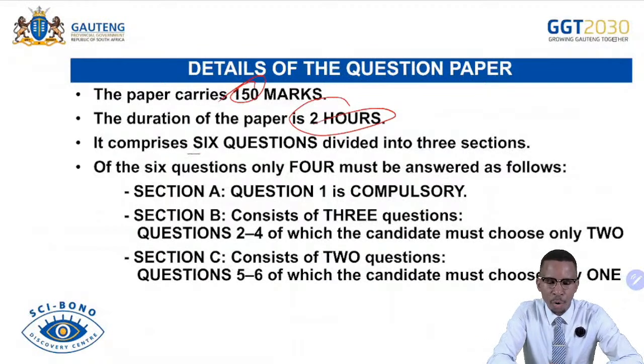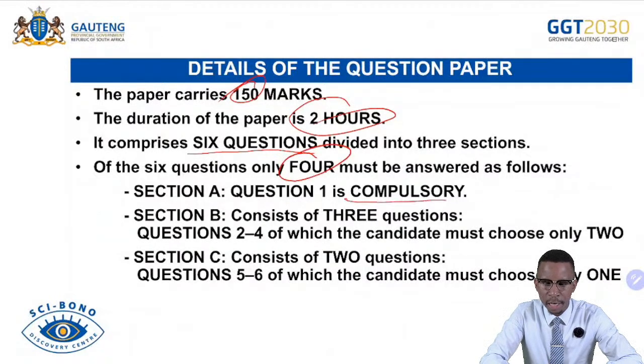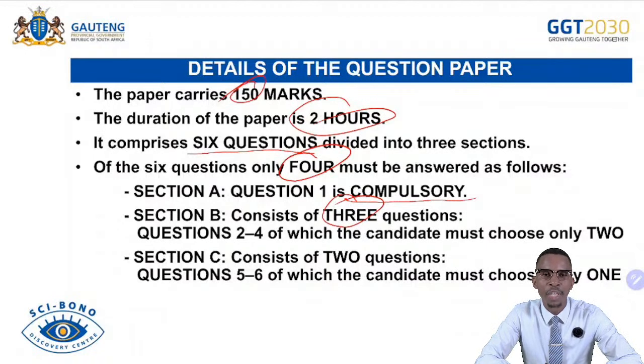Remember that your question paper consists of 6 questions, of which you will need to answer only 4. Section A is compulsory for all of us. Everyone is obliged to answer Section A, which is out of 30 marks. Section B consists of 3 questions, but you answer only 2. In there we have question 2, question 3, question 4. Each of these questions consists of 40 marks. You choose only 2 because section B is out of 80 marks. And then section C has 2 questions, but you answer only 1. That one is between question 5 and question 6.